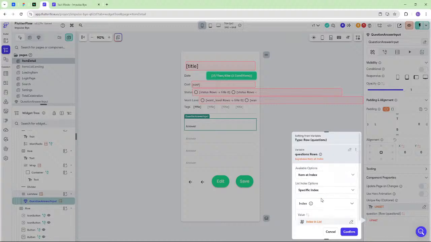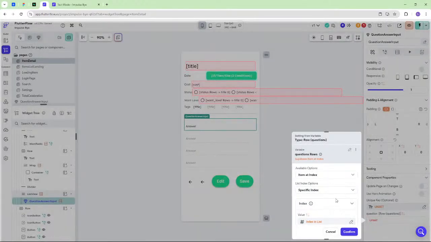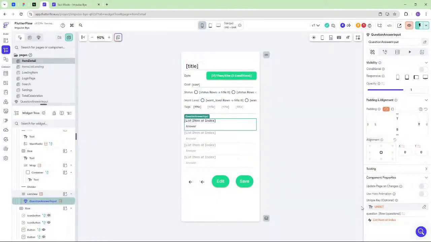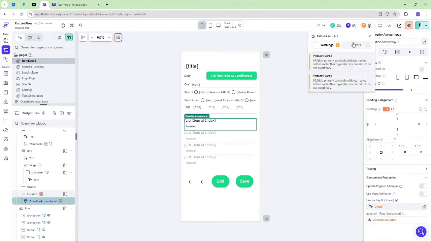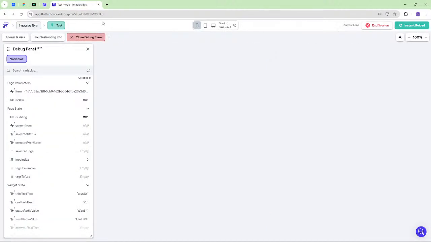The index of the list of questions items, right? Items questions, which is what we're looping over, has an index. We are sending whatever, I don't know if this is right. I don't think this is right. Let's just, okay, we got rid of the error though. So let's just see what happens.